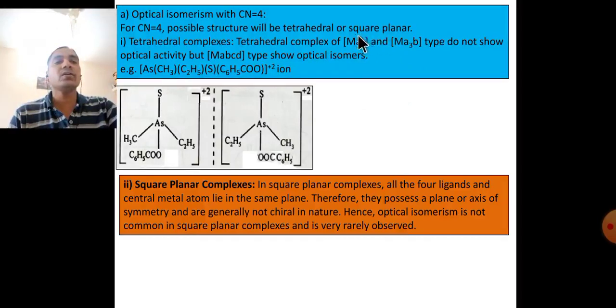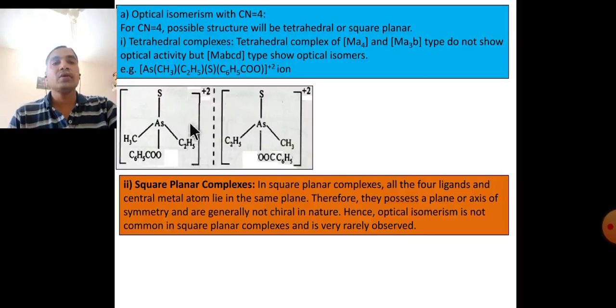But M A B C D, with all 4 ligands different, shows optical isomerism. Arsenic complexes, these 4 ligands are different.